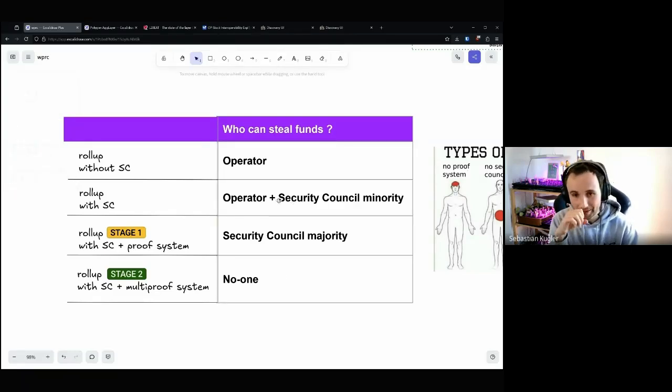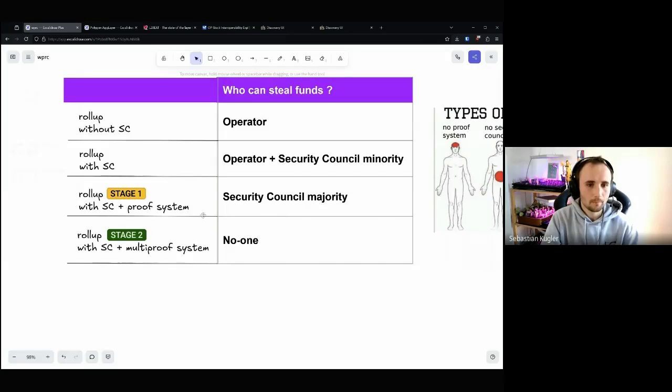So the operator and the security council minority, which is these 3 people in a 6 out of 8, for example, can steal funds. So they just need to coordinate among them or bribe each other or whatever. In stage 1, only the security council majority can steal funds. So the minority no longer can do it.